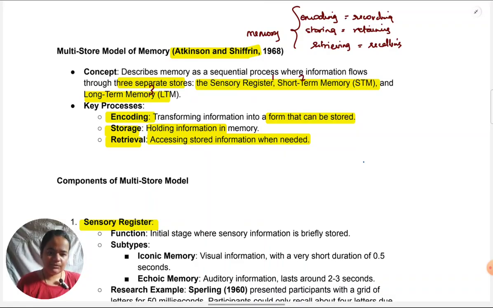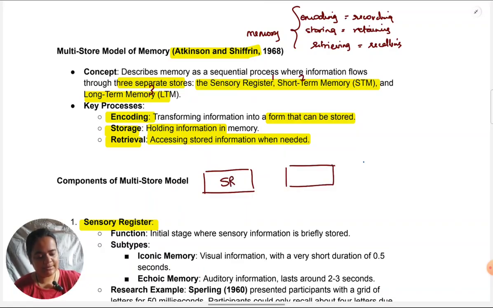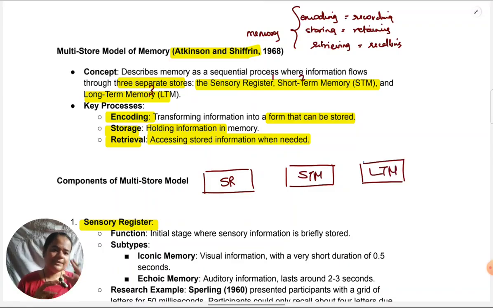So far we have seen 3 storages. You must be seeing the model in your textbook, also a diagram. Here I am just drawing very roughly. So we have seen there's a sensory register, a short-term memory, and a long-term memory. As we keep on going through the text, we'll see the linkages between those also. Right now we are just focusing on understanding fully the first component. The definition of sensory register is that stage or that store in which sensory information is briefly held.